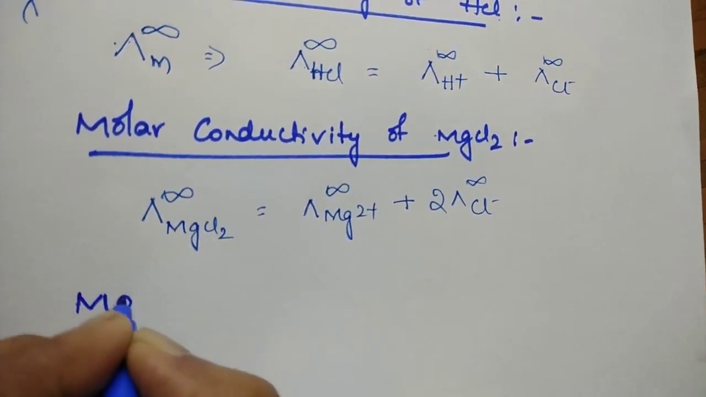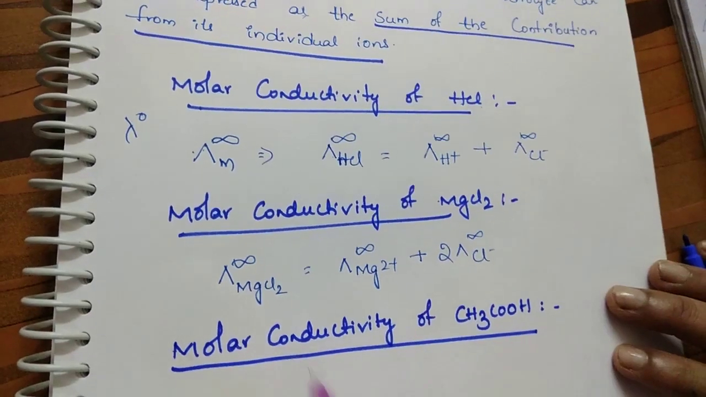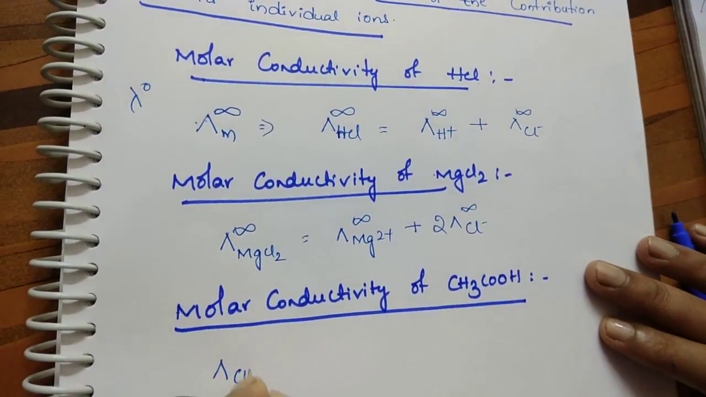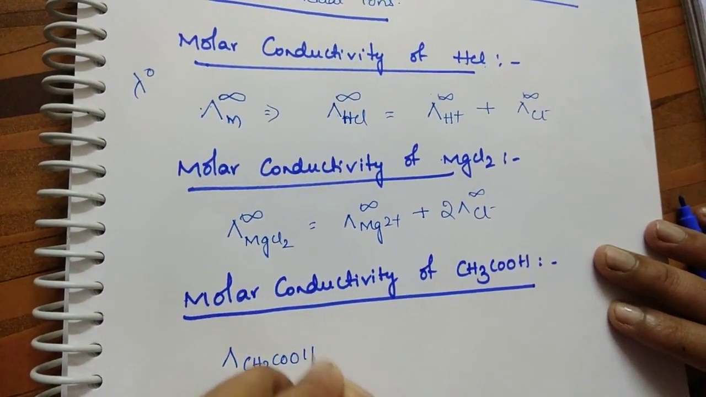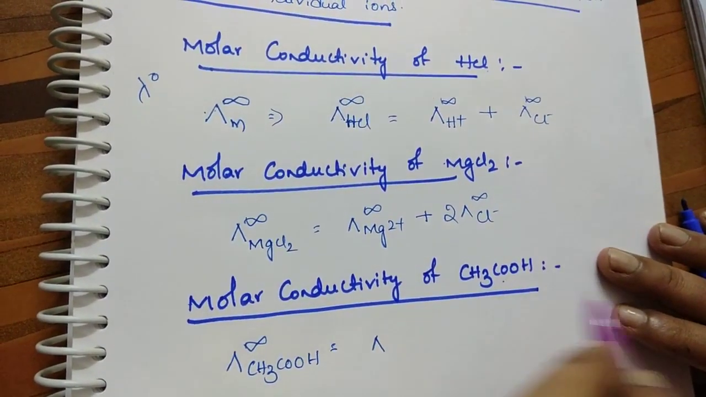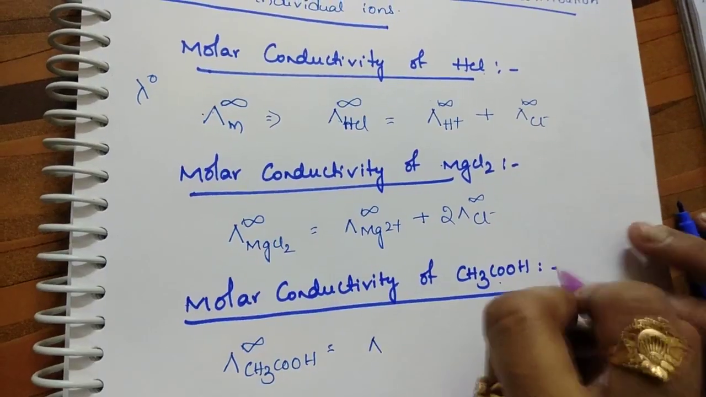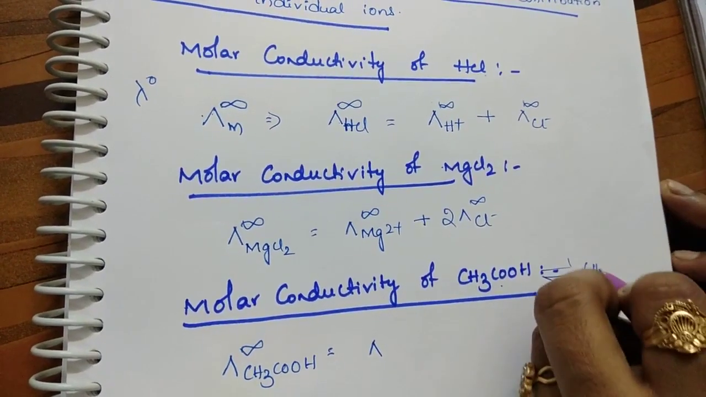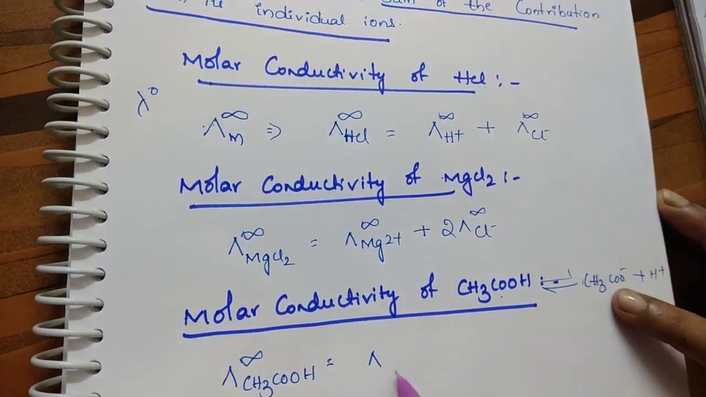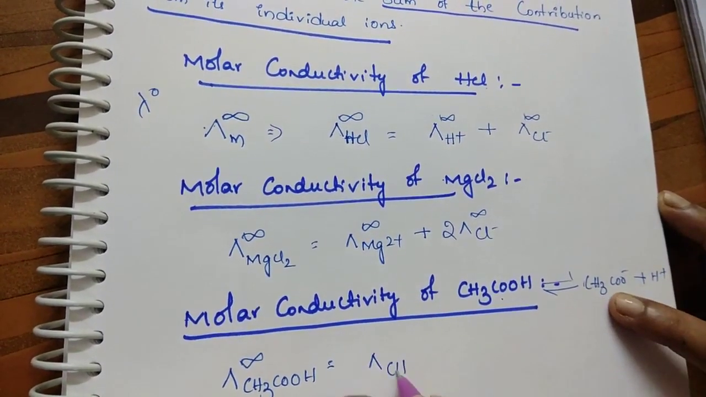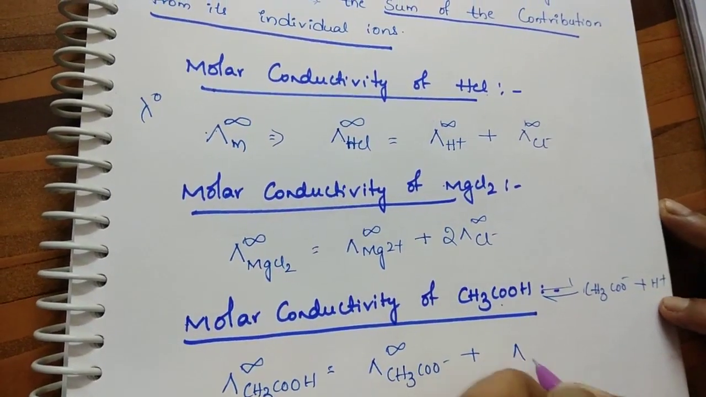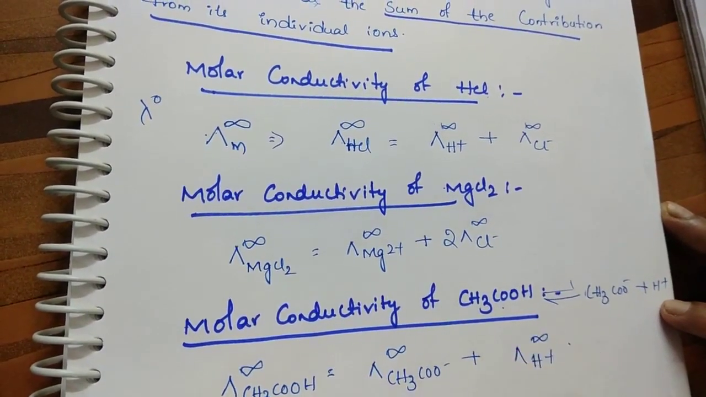Suppose molar conductivity of acetic acid is nothing but, according to Kohlrausch law, the conductivity of both the cation as well as the anion. CH3COOH, how does it dissociate? It's a weak acid. It dissociates and gives CH3COO minus and H plus ion. So it is the sum of the anion at infinite dilution and the cation at infinite dilution.